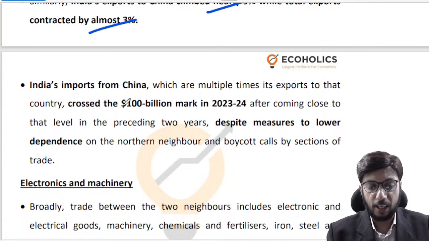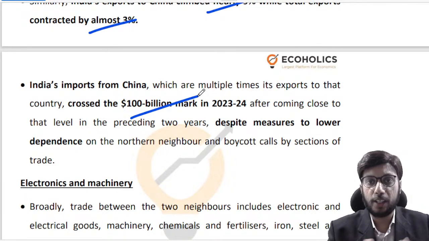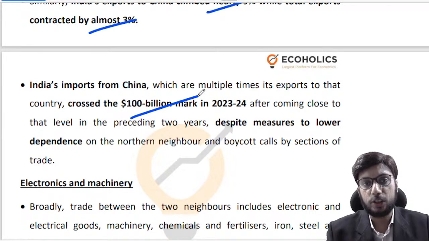Our imports from China have crossed the $100 billion mark in 23-24. In the last 2 years also we came very close to importing $100 billion worth of goods from China. This time we have crossed the $100 billion mark, and our exports to China are around $20 billion. So there is a huge deficit in India's trade with China, right?